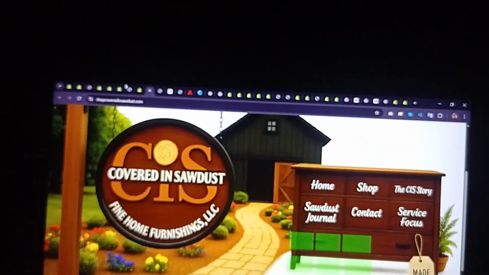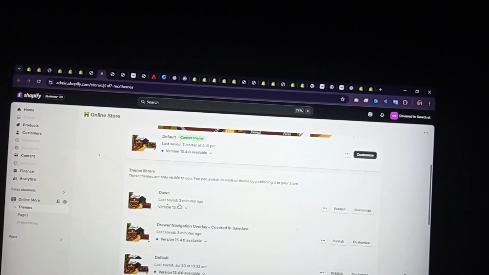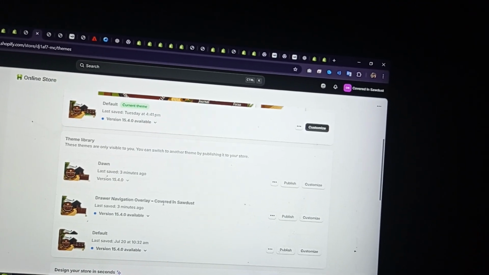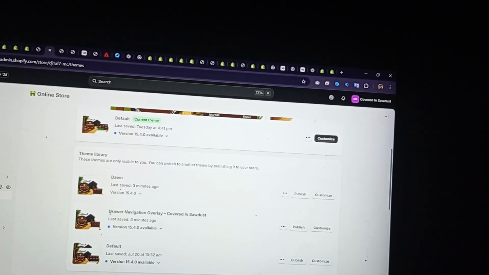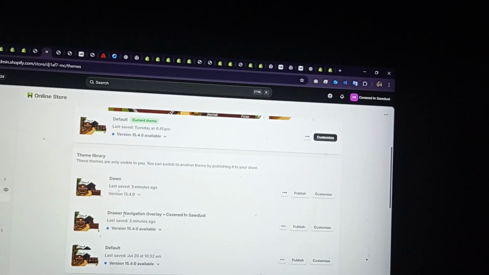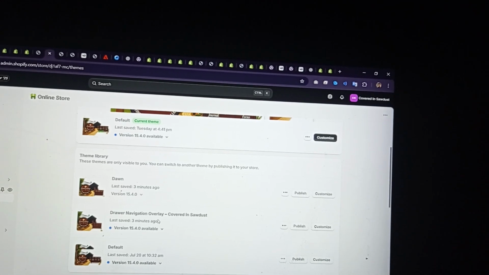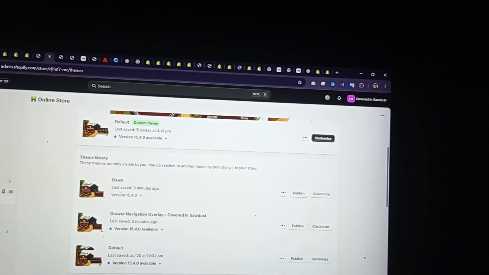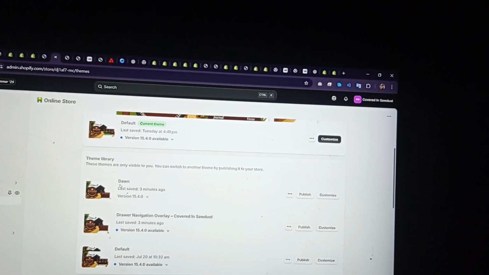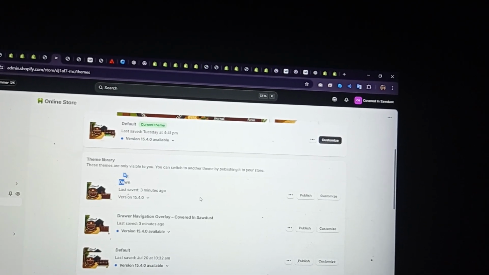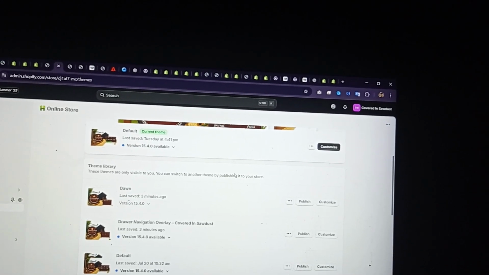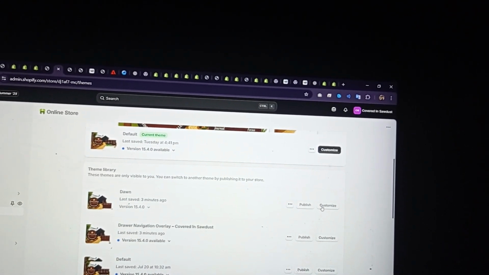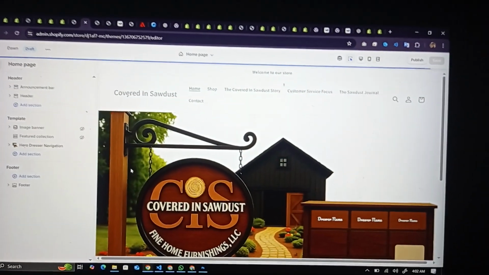Okay, but here's your live theme, and here is the drawer navigation overlay. That is the duplicate of the live theme, and I have integrated our new hero section with the banner and the table drawer options in that theme. And also I have added an entirely new theme, and you can also use it. I also added the section in that new theme, and I'm going to show you what options you will see in the customizer.